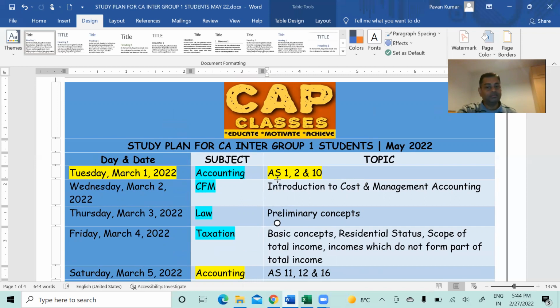Please don't be lazy. Wake up early in the morning, have some physical activity, and then follow this plan. Take a printout of this plan or write it, paste it onto the wall, sit like a rock, work like a clock. That's all. And this time the commitment is you shall pass. You must pass this time. Okay, so this is the plan.